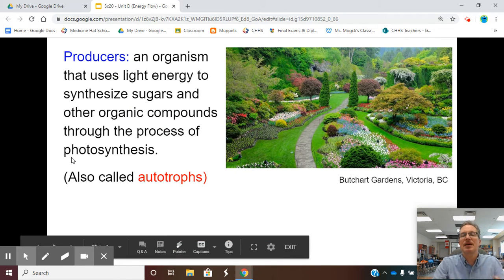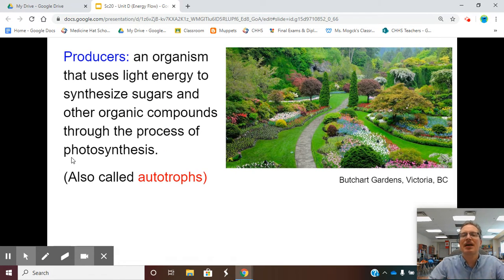So, what I want to do is take each of those categories and look at them a little bit more in depth. I have a picture here of Butchart Gardens in Victoria, British Columbia, one of Mr. Kemp's favorite outdoor gardens he's ever got to visit. Well, this is a perfect example of a producer, an organism that uses energy from the sun, light energy, to make sugars and other organic compounds through the process called photosynthesis. Any plant, bush, flower, grass would be a producer. They get their energy from the sun.